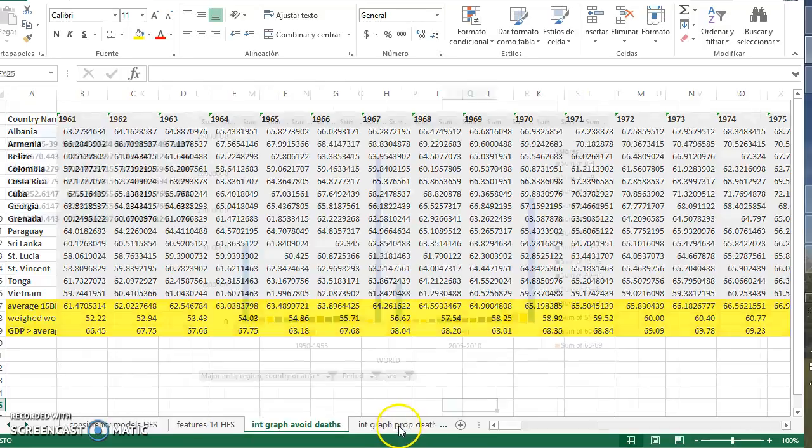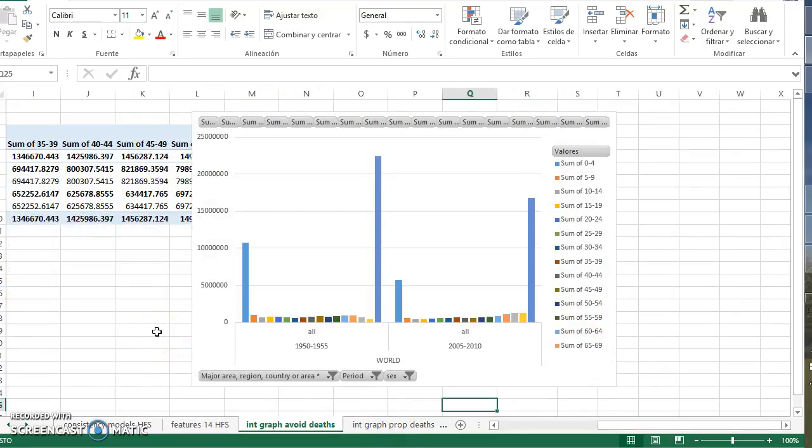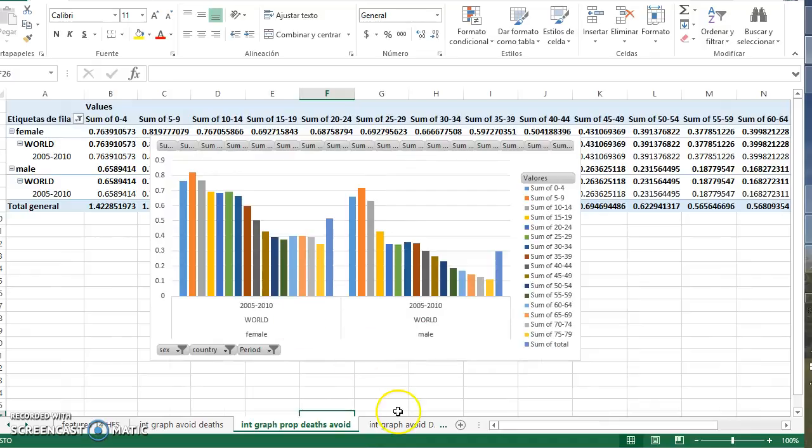The next spreadsheet allows us to compare the standard survival rates, the average survival rates of the 14 countries selected, with the rest of the countries and the populations by 5-year age groups. We have calculated the avoidable deaths. So you can choose in these interactive graphs. All of them start with interactive. You can choose countries and period and sex, and you can see how the numbers, in this case of avoidable deaths, and the proportion of avoidable deaths show.